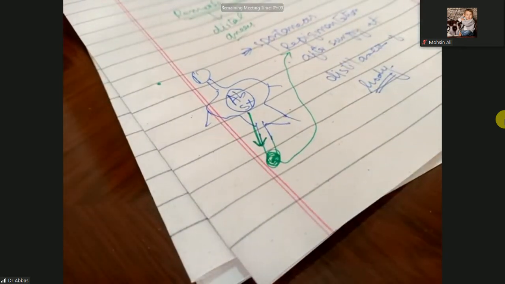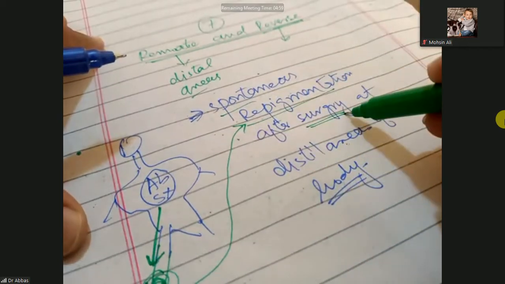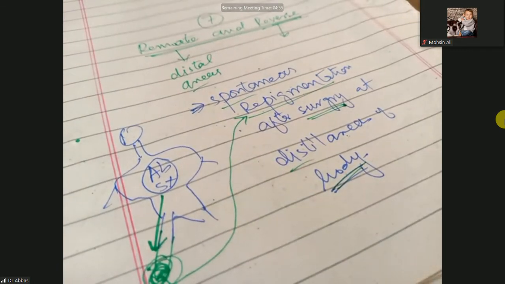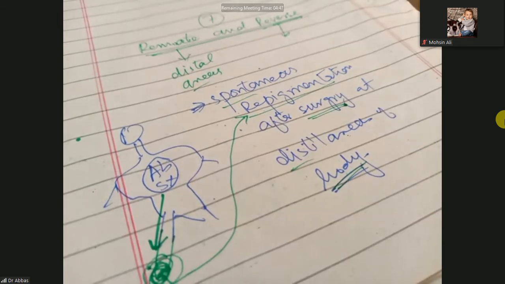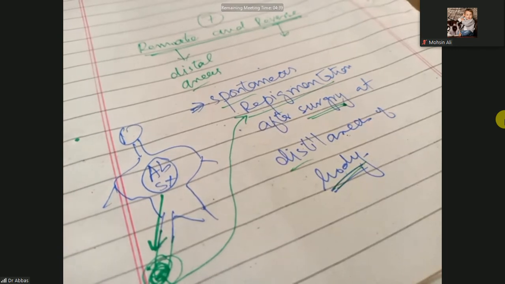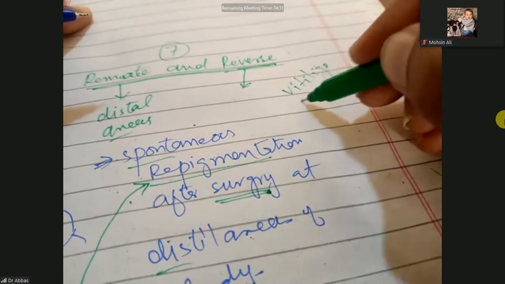And reverse is the spontaneous repigmentation after surgery or trauma at the distal areas of the body. So this remote and reverse Koebner phenomenon can be seen in vitiligo.